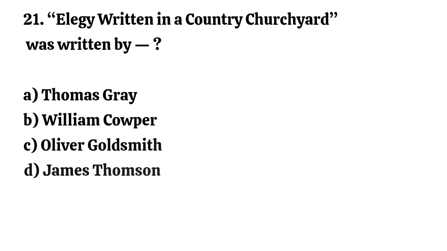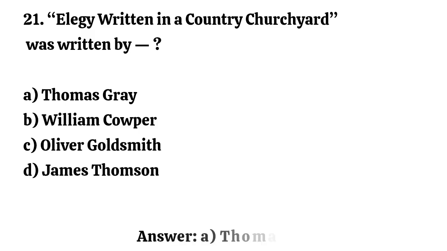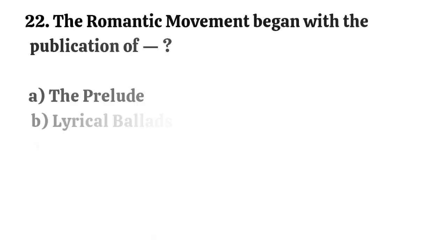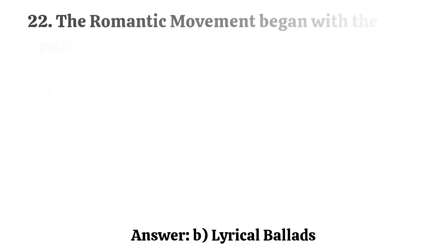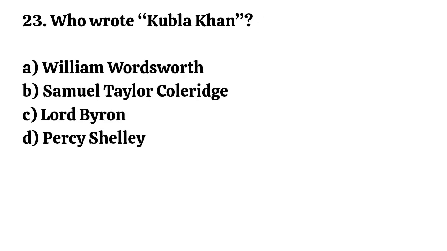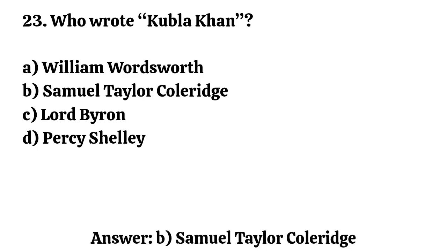Question number 21. Elegy Written in a Country Churchyard was written by. Correct option is A. Thomas Gray. Question number 22. The Romantic movement began with the publication of. Correct option is B. Lyrical Ballads. Question number 23. Who wrote Kubla Khan? Correct option is B. Samuel Taylor Coleridge.